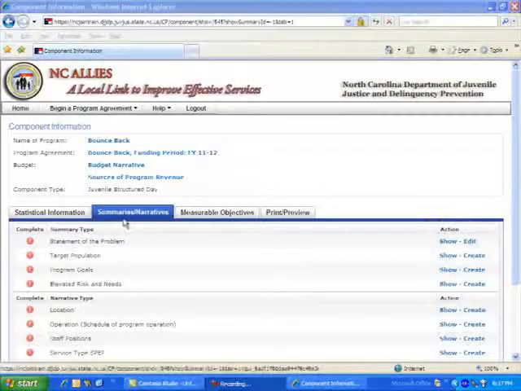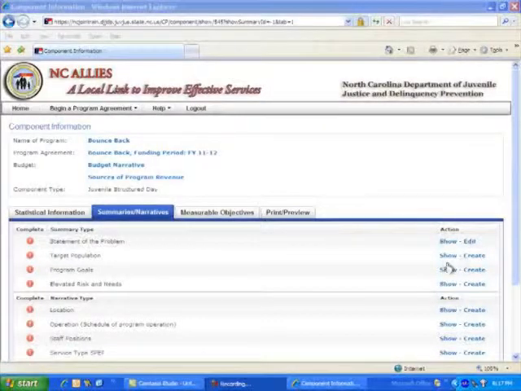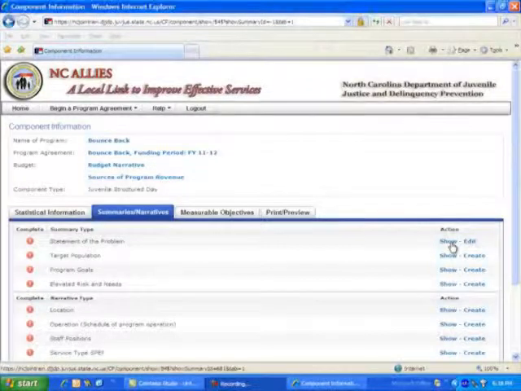When we first open up the Summaries and Narrative tab, all the actions available in the action column are show and create because there's no information in the system yet. For purposes of this training, I have already entered information into the Statement of Problem category. Let's look at the Show link.